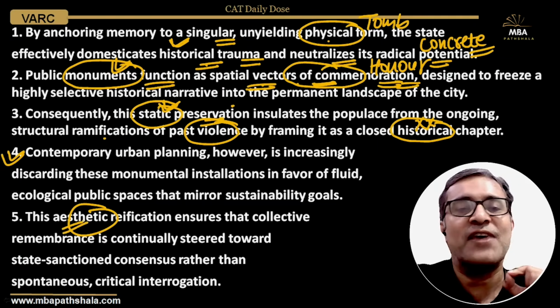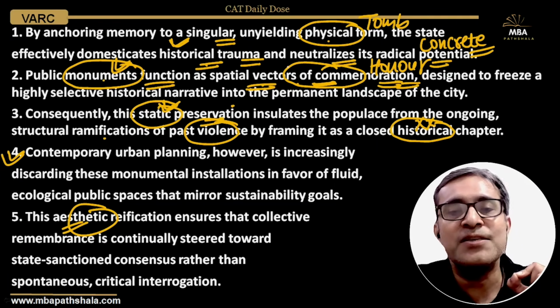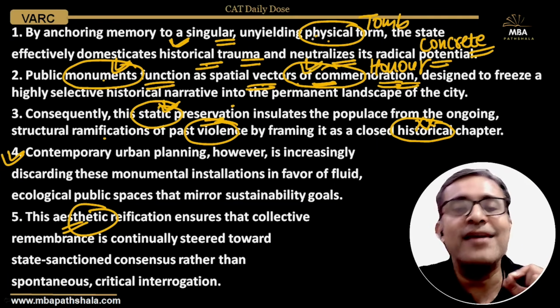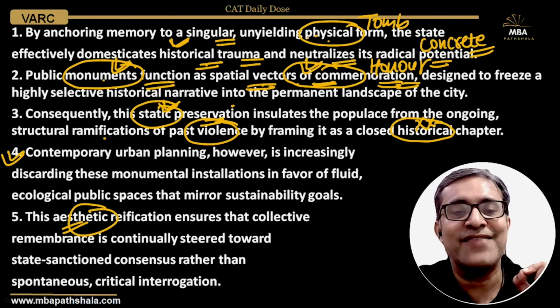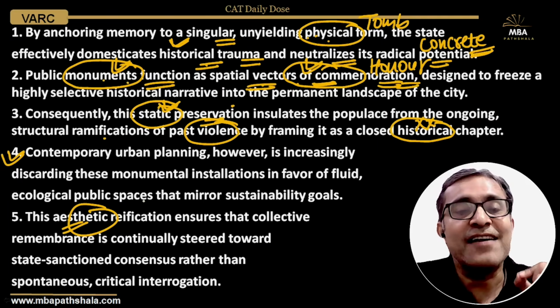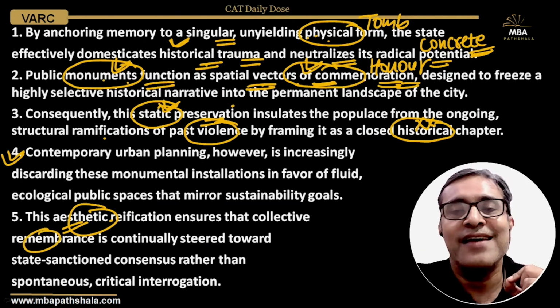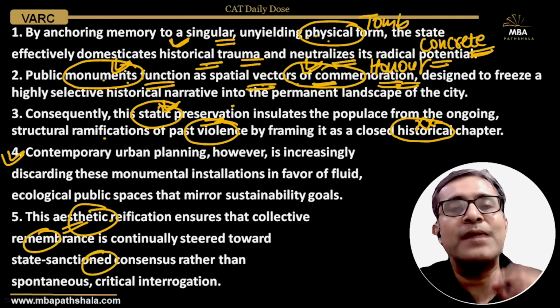What is that aesthetic reification? When you make it aesthetic, beautiful, that monument is a beautiful reminder. It is a beautiful way to commemorate the memory of those people, to honor those people. So this aesthetic reification, because you have turned it into something concrete, that monument, that hardcore structure, ensures that collective remembrance, that commemoration is continually steered towards state-sanctioned consensus, because the state got that monument built.